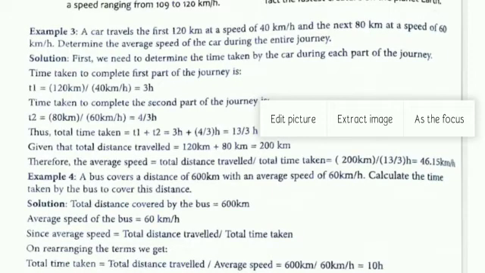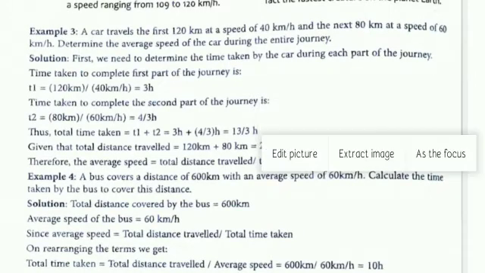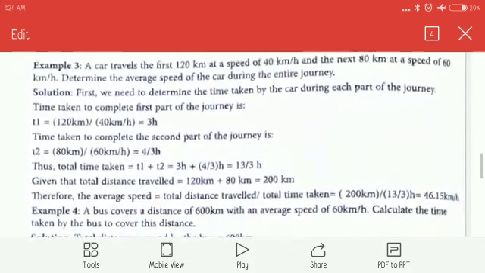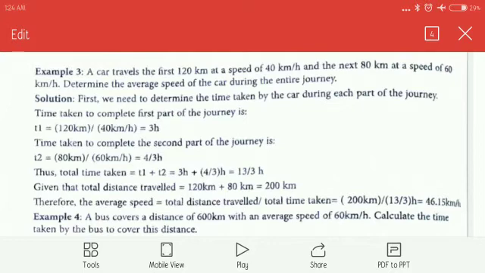A car travels the first 120 km at the speed of 40 km per hour and the next 80 km at the speed of 60 km per hour. Determine the average speed. First, we need to determine the time taken.